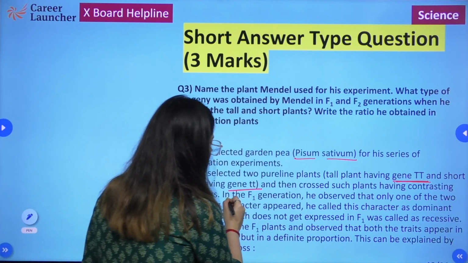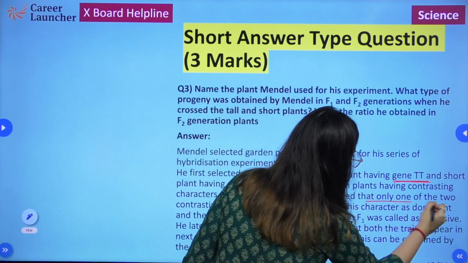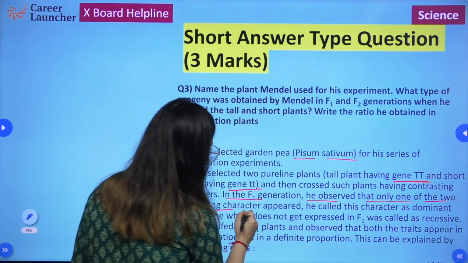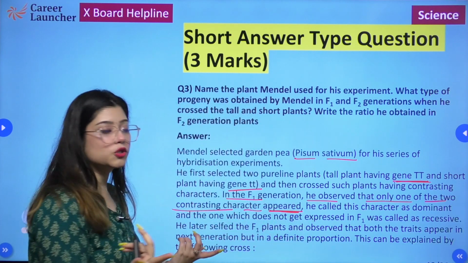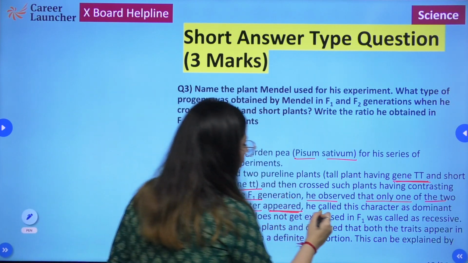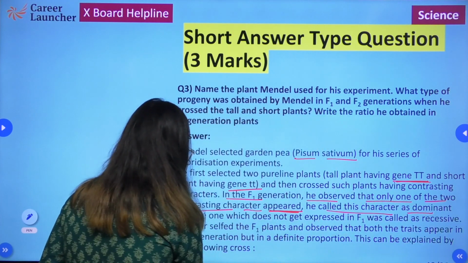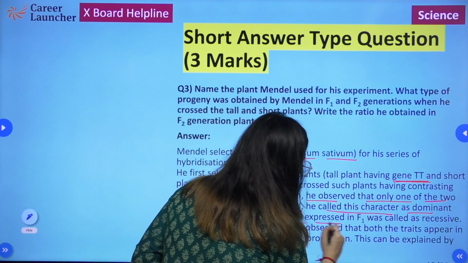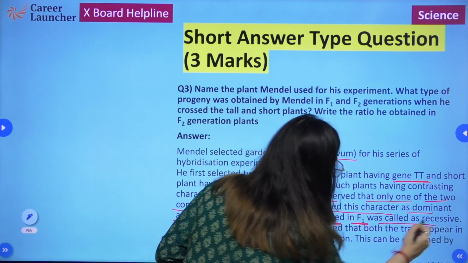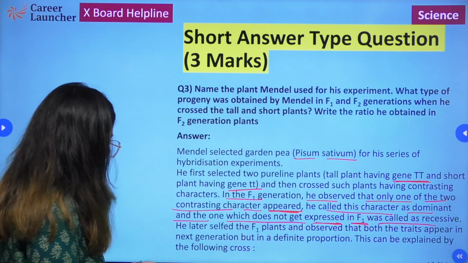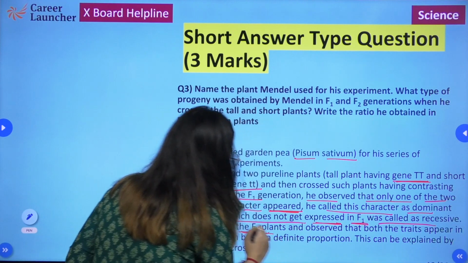So in the F1 generation, he observed that only one of the two contrasting characters appeared. Which one? Tallness, and he called this character as dominant, and the one which does not get expressed in F1 was called as recessive. He later selfed the F1 plant.